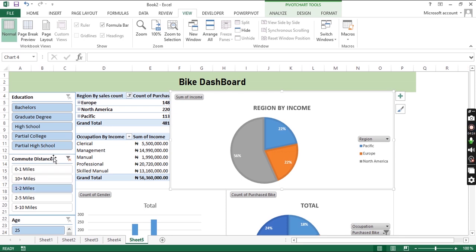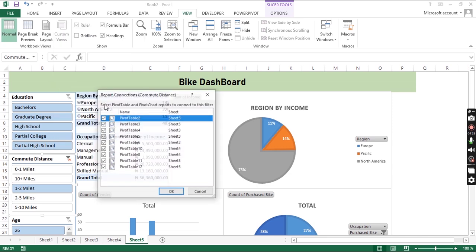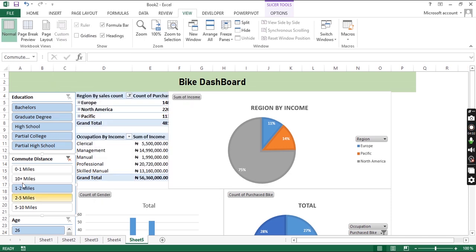Once I have clicked on this and made that connection through report connection and selected all these things, there is no point right clicking again. All I need to do is click on one and the changes will be showing on the chart. Anyone I click on, I can remove by clicking on clear filter, and it will go back to normal.